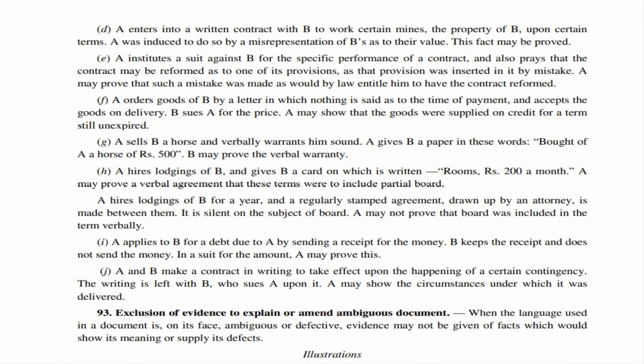Now let us move to illustration J. A and B make a contract in writing to take effect upon the happening of a certain contingency. This particular writing is left with B. B is having this particular written document. In that case, he can sue A upon it. And in that case, A may show under what circumstances the particular writing was delivered to B. With this, section 92 is completed.